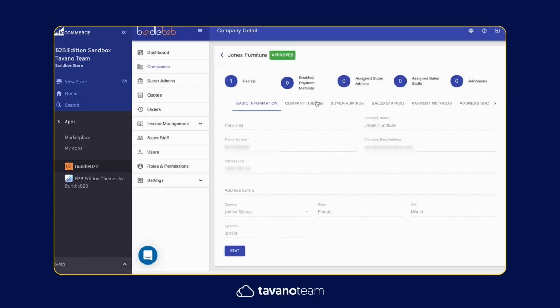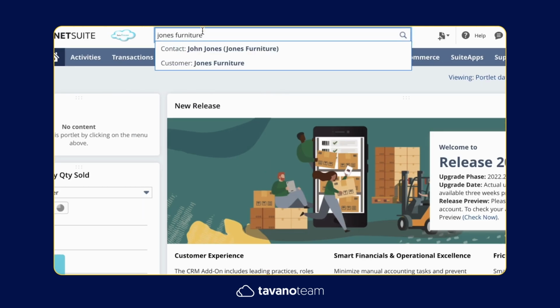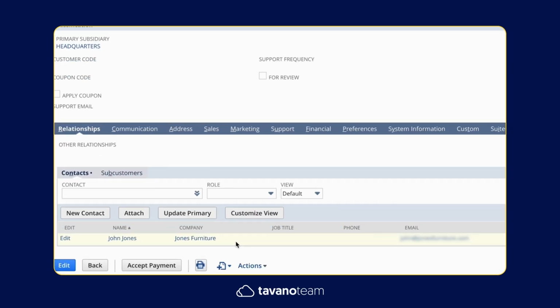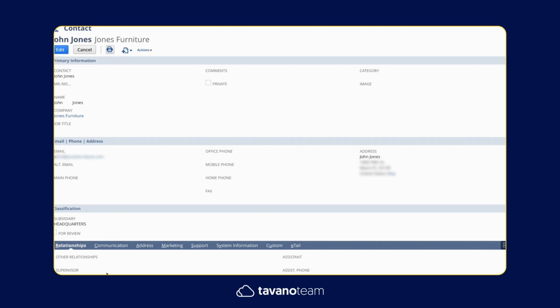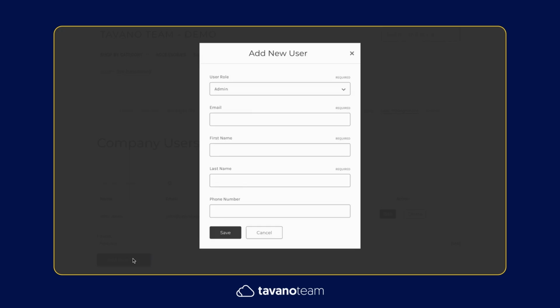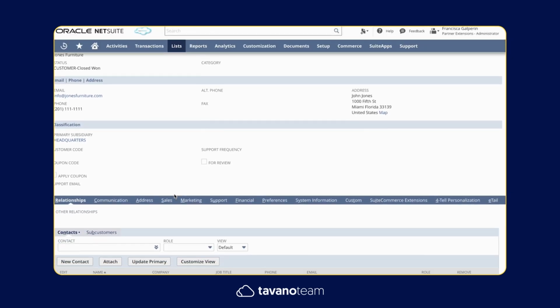Upon approval, the connector will make sure to create this customer following NetSuite's company contact hierarchy. Whenever the admin grants access to a new user for this company, this user will be created as a new contact in NetSuite.